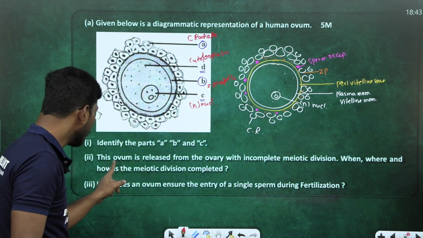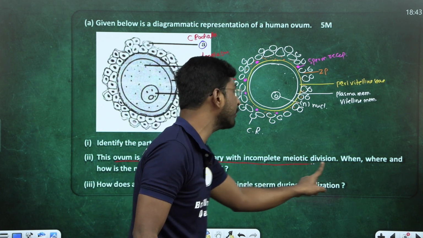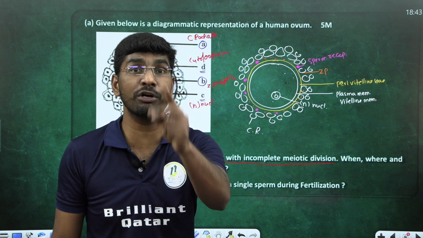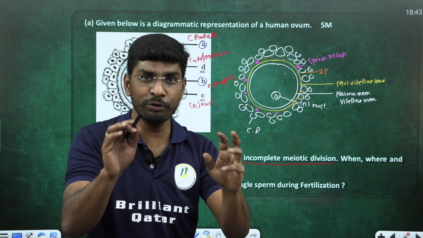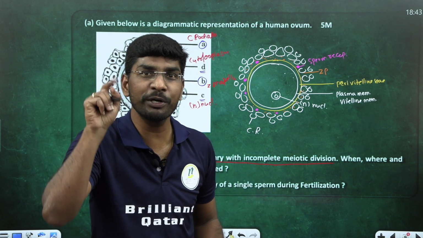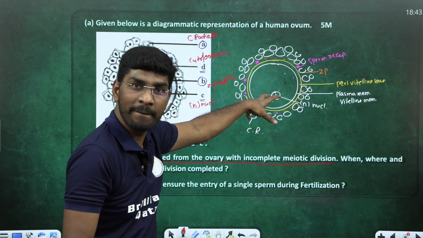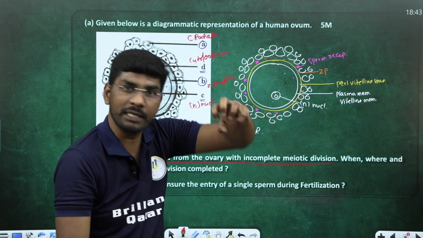We already identified. This ovum is released from the ovary with incomplete meiosis division. I told you, the secondary oocyte has yet to finish meiosis 2. When sperm come in contact, it triggers it. Where does it take place? Fallopian tube, ampulla isthmus junction. Because when the egg is released, finger-like projections called fimbriae of the fallopian tube collect it.